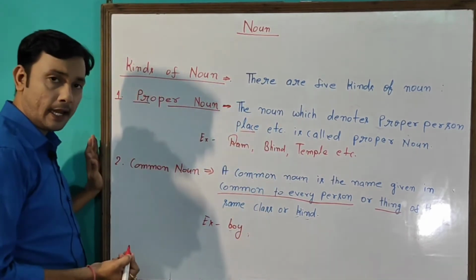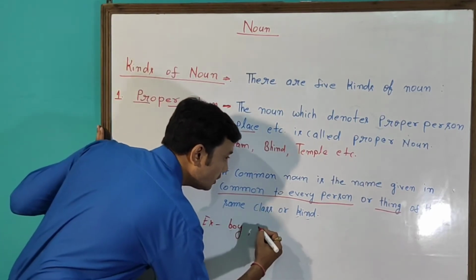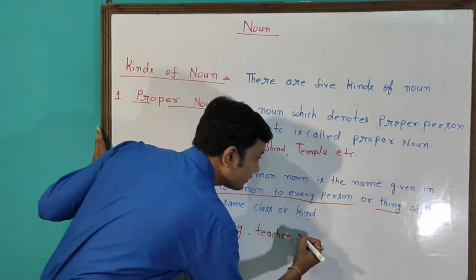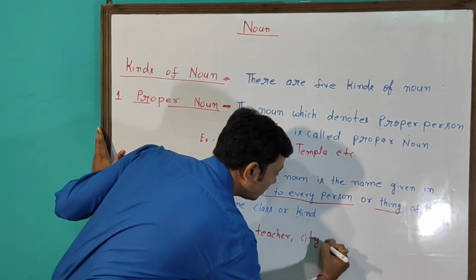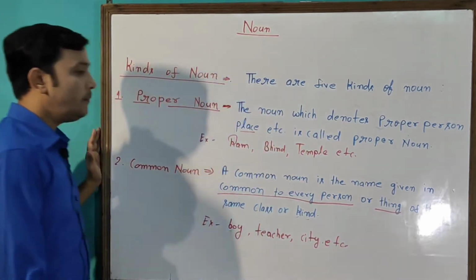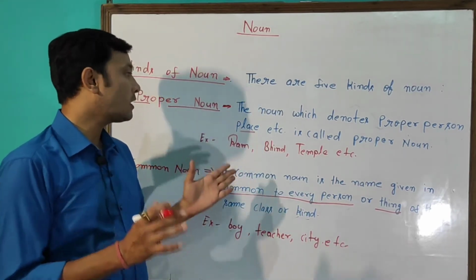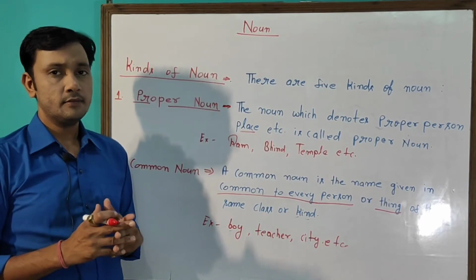The same kind of noun. Boy, teacher, city, etc. All these are common nouns. Clear? So, what is a proper noun and what is a common noun, that is already clear.